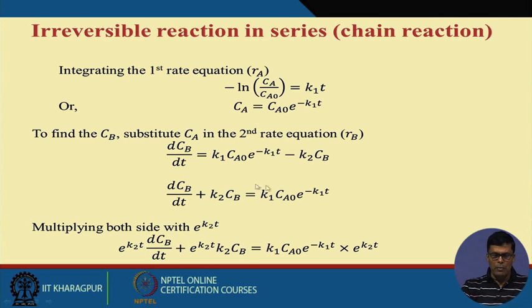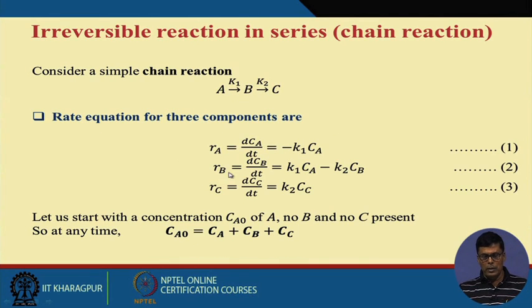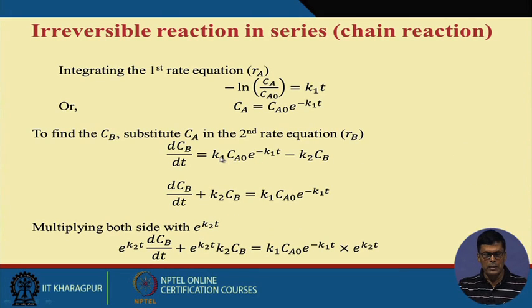Now let us come to the second part. We have seen that the rate of formation of B is equal to K1 into Ca minus K2 into Cb. Am I right? Now here Ca we have already determined, Ca equals Ca0 e to the power minus K1T. So I can write like this.